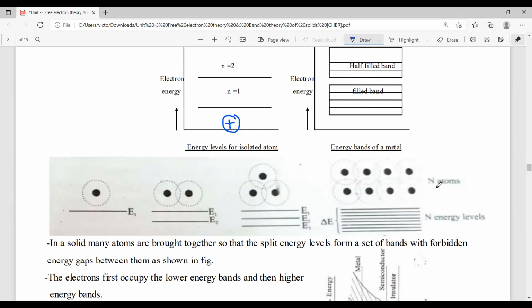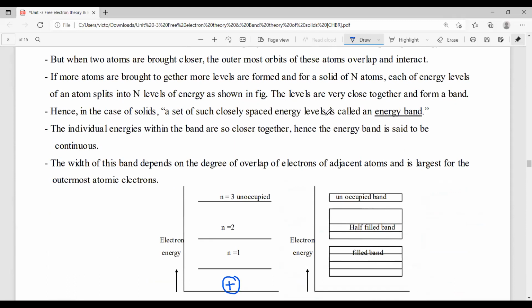If it consists of n atoms, these energy levels are split into n energy levels, the levels very close together to form a band. So an energy band is nothing but a set of closely packed, equally spaced energy levels.